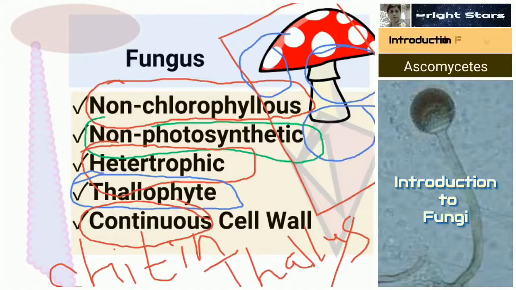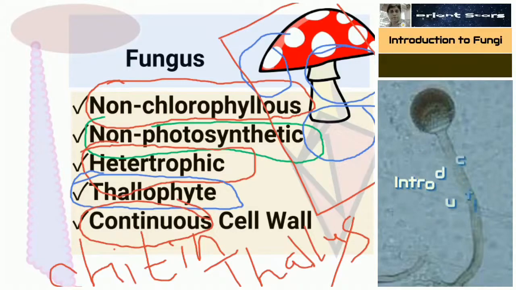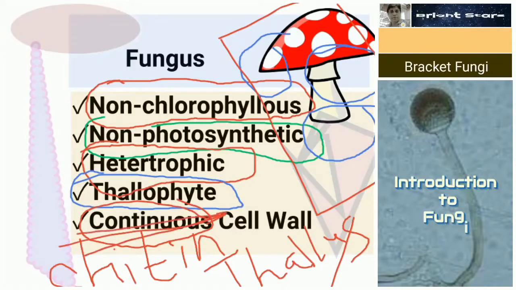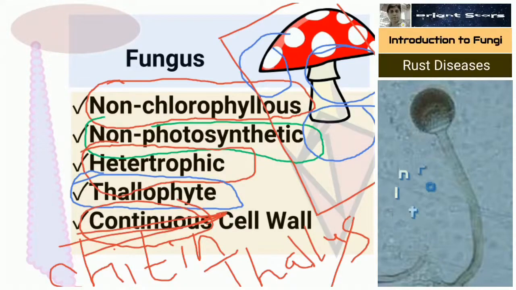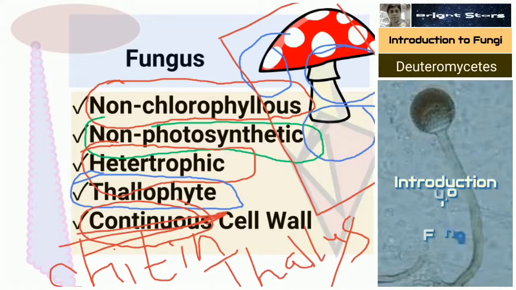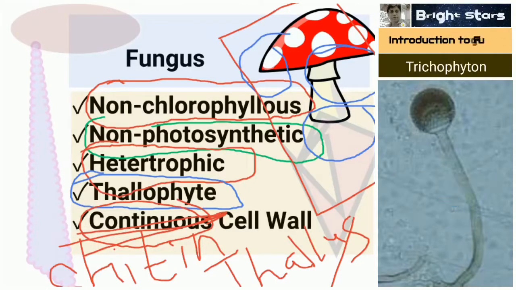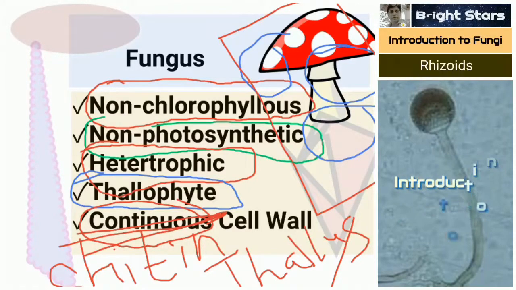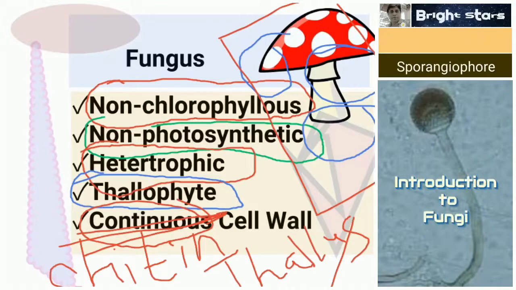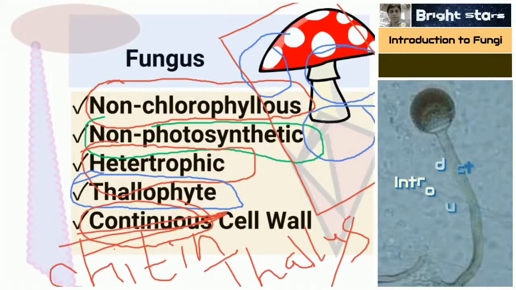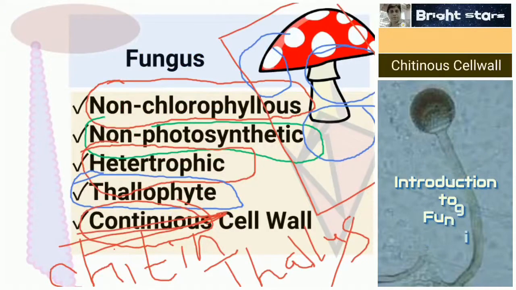So these are the basic features of fungus: non-chlorophyllous, non-photosynthetic, heterotrophic, thallophyte with a chitin cell wall. These are the basic features of any fungus. The study of fungus is called mycology. This is the introduction part. After this we study the structure of a fungus.